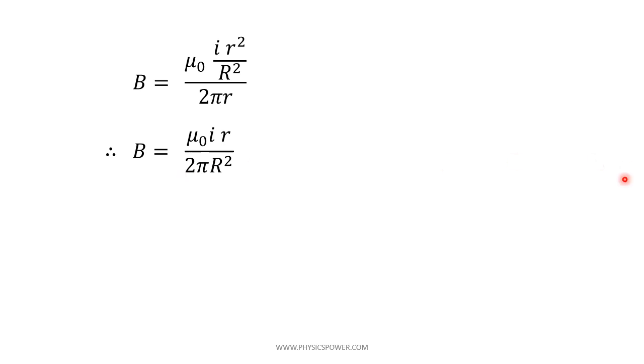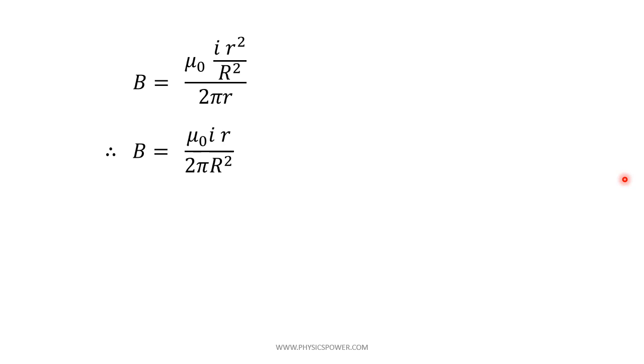So from the axis of the current carrying conductor, if you go up to the surface, the magnetic induction increases. So according to this formula, the magnetic induction is maximum on the surface of the current carrying conductor, and on the axis r equals 0, so magnetic induction is 0 at the axis.